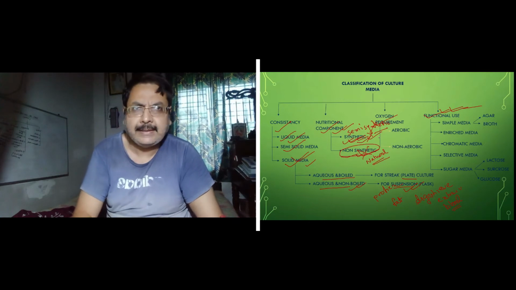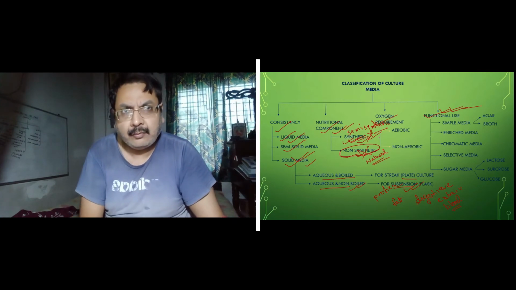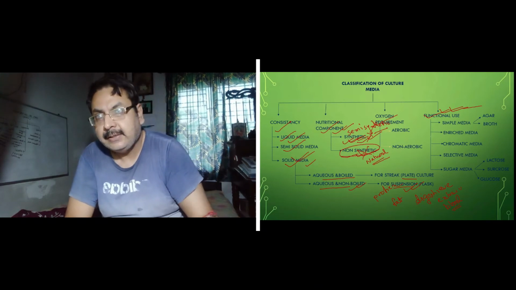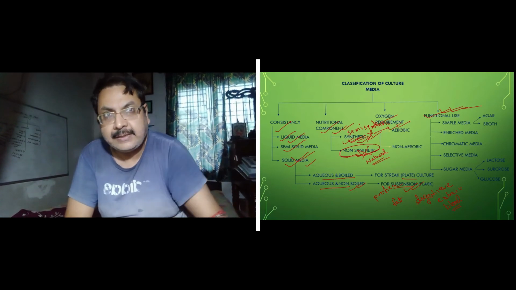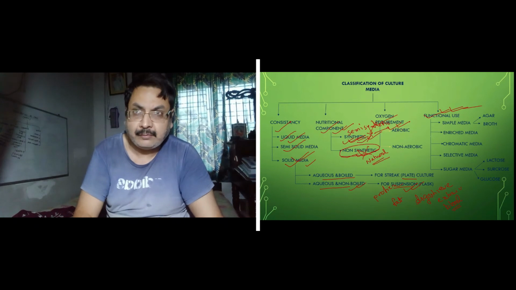So they are not fully synthetic. They are semi-synthetic culture media. Therefore, they are semi-synthetic culture medias. Now comes the next requirement, that is the oxygen requirement. Now the culture media is divided into two parts according to the oxygen requirement.